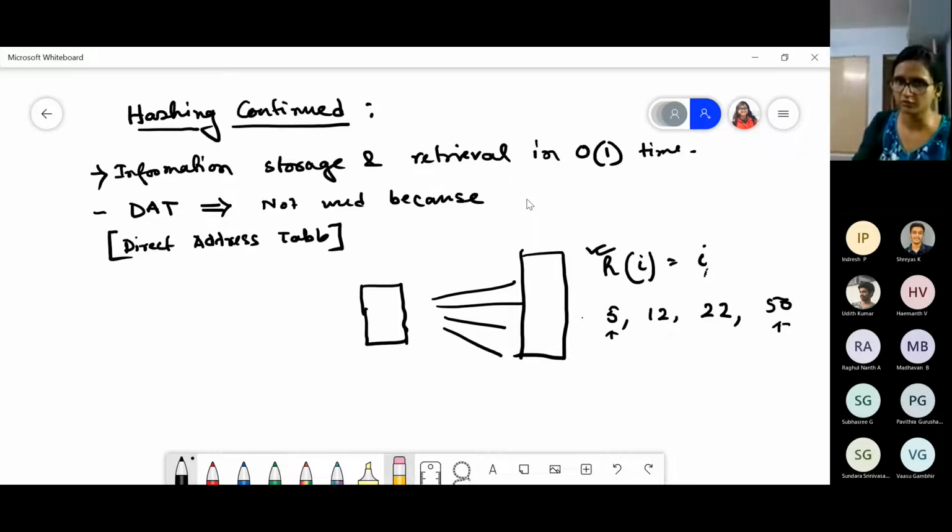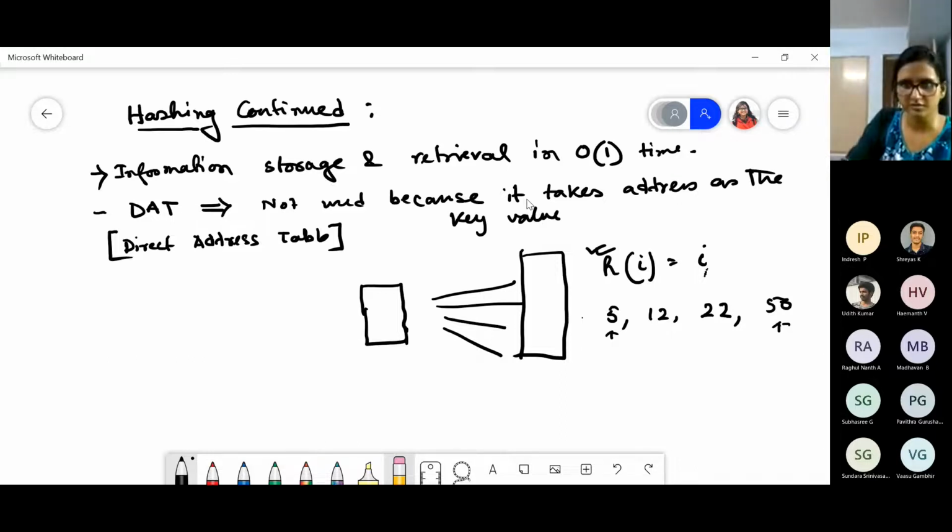That's why it is not at all useful, because it takes the key value as the address. Key value as the address, I should have written, to index. Got the point? That's why it is not useful.